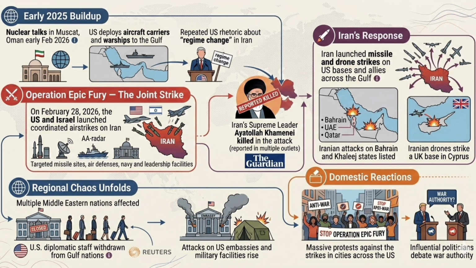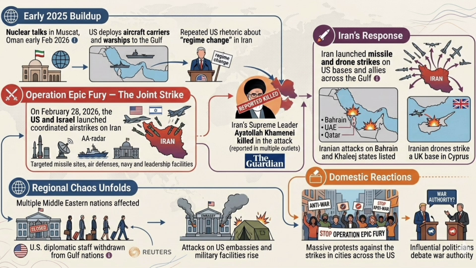bases and allies across the Gulf. Iranian attacks on Bahrain and Khalij states listed. Iranian drones strike a UK base in Cyprus. Regional chaos unfolds. Multiple Middle Eastern nations affected. U.S. diplomatic staff withdrawn from Gulf nations. Reuters. Attacks on U.S. embassies and military facilities rise.